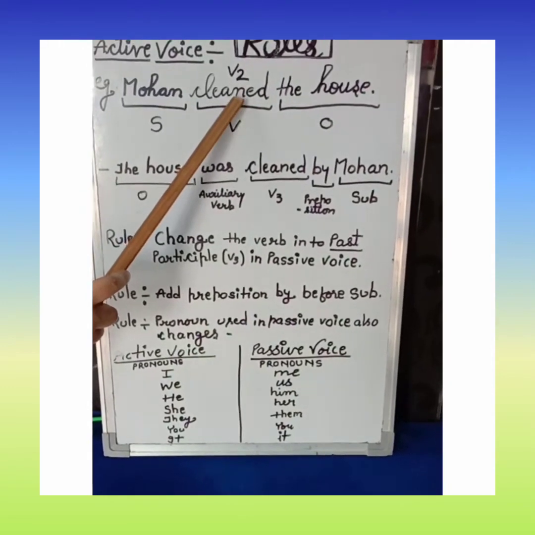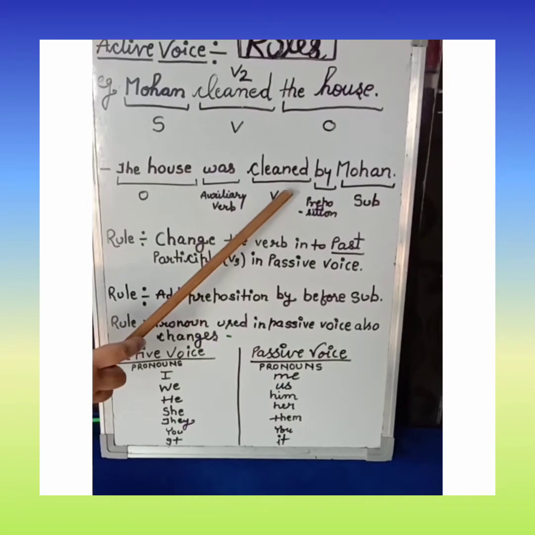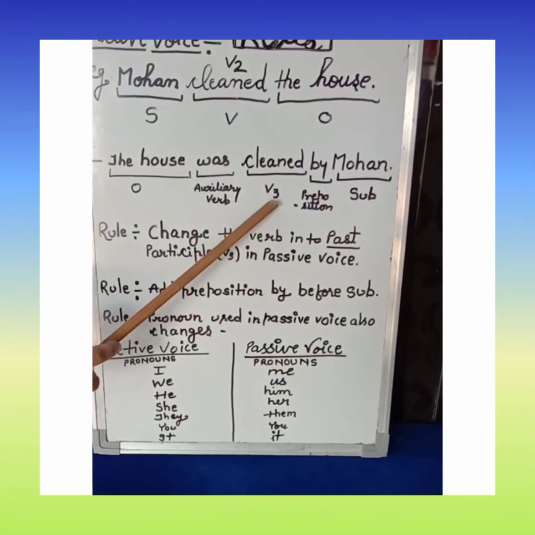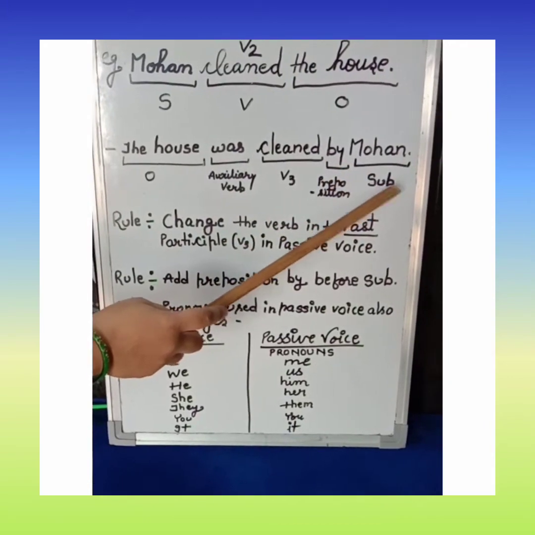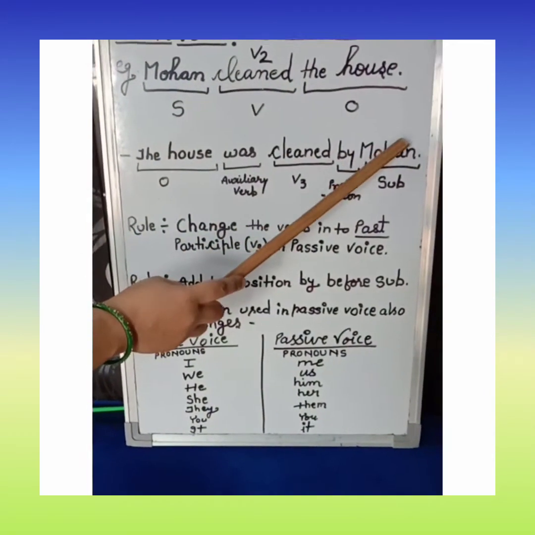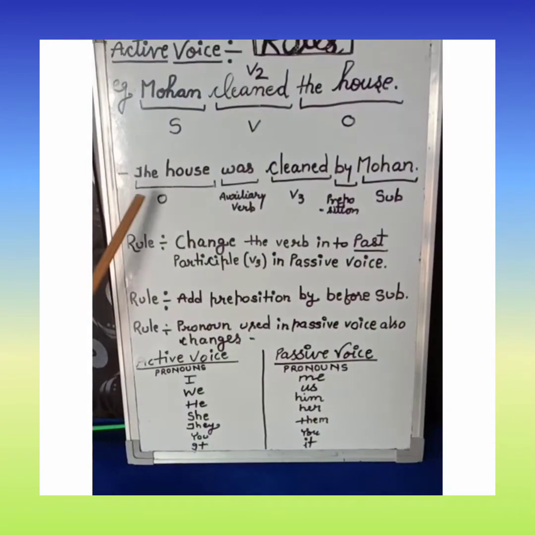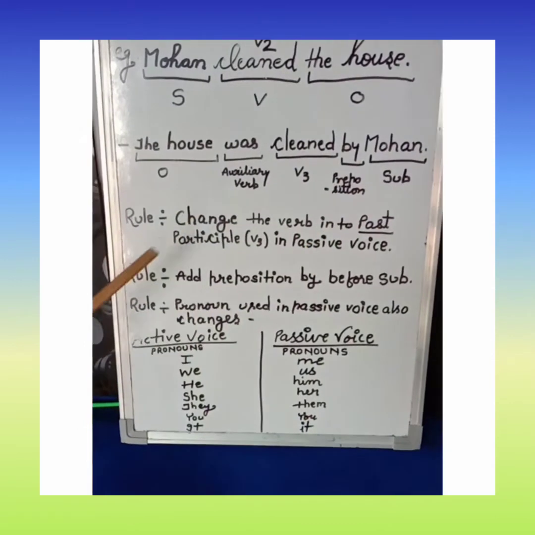because this is simple past tense, we will use was. Again, we will use the third form of the verb here in passive voice, then the preposition, and the subject of the active voice will become the object of the passive voice. The house was cleaned by Mohan.